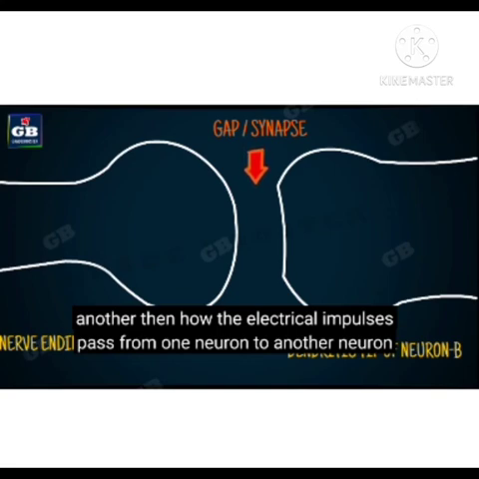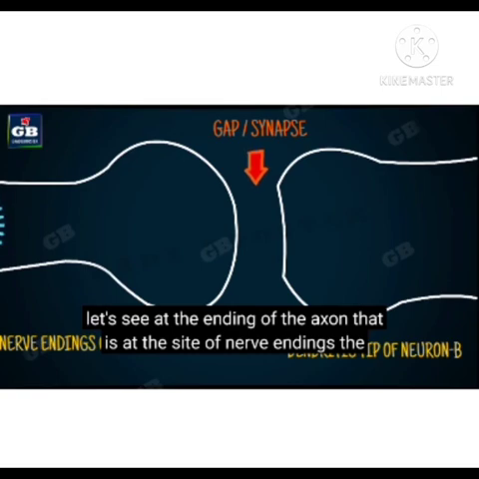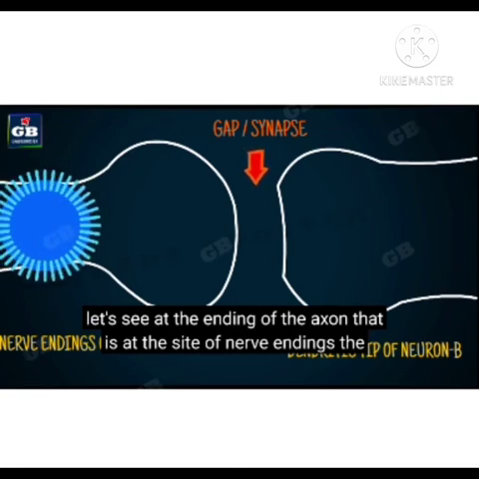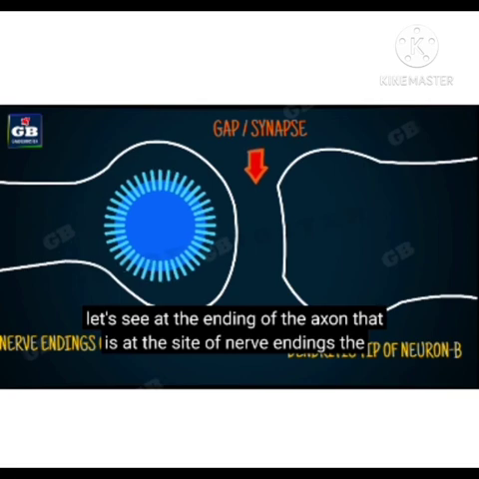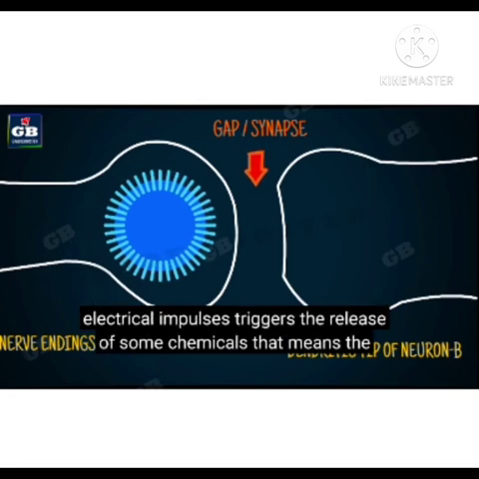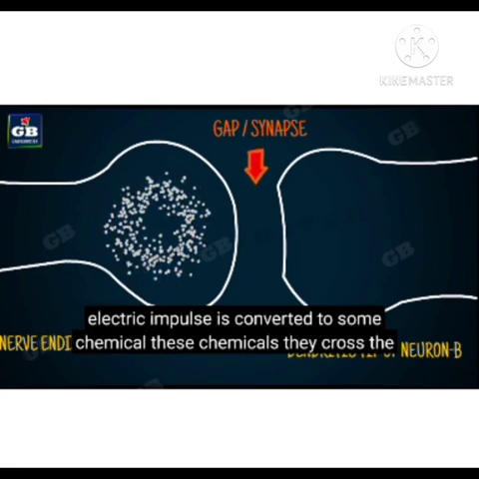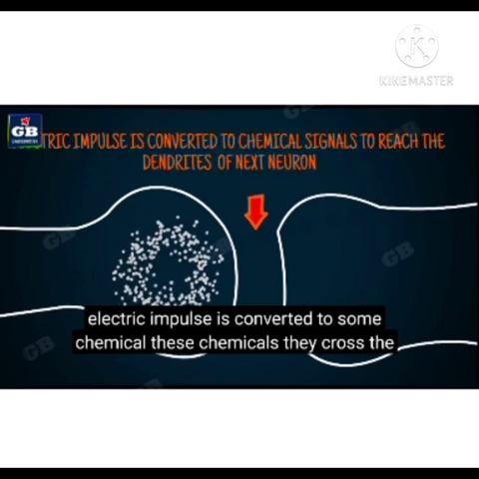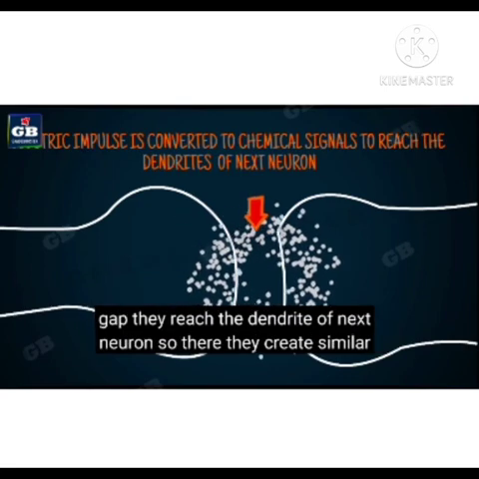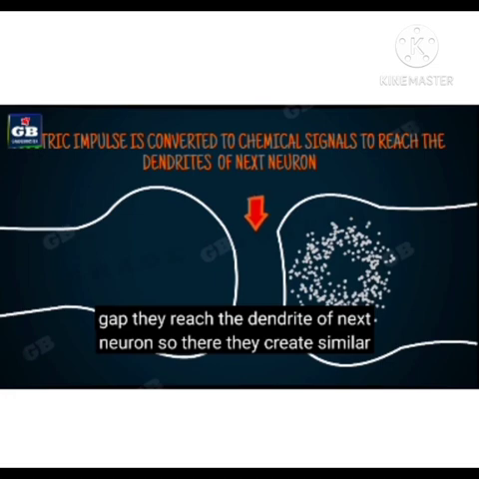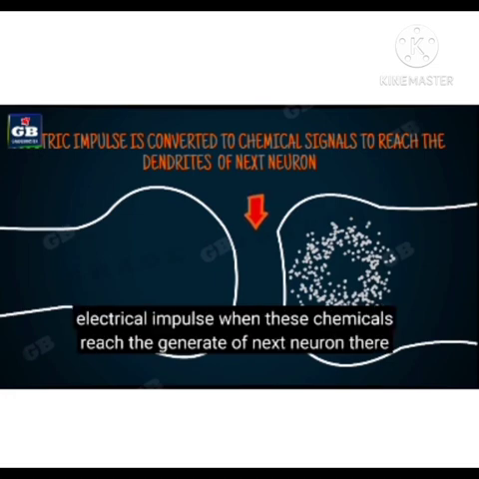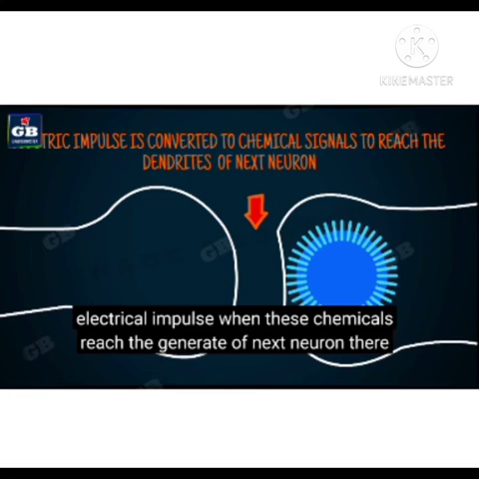Now the question arises how these electric impulses pass from one neuron to another neuron. Actually, these axon terminals have bulb-like structures, and what are they called? Synaptic knobs, which have certain chemicals, and these chemicals are called neurotransmitters. As the impulse reaches the terminal end of the axon, the neurotransmitter acetylcholine is released, which sets new impulses in the dendrite of the next neuron, right?